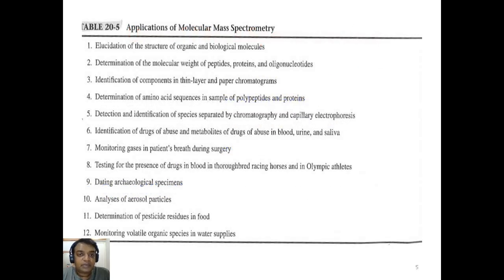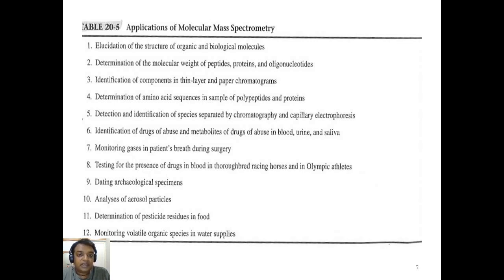These are some of the applications of mass spectrometry. First, elucidation of the structures of organic and biological molecules. Mass spectroscopy is used for determination of the molecular weight of peptides, proteins, and oligonucleotides. That means very large molecular compounds like chelates, proteins, peptides, and oligonucleotides are easily identified by mass spectroscopy by providing a mass upon charge ratio.